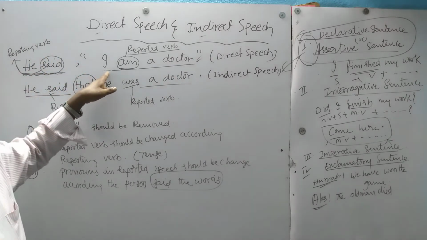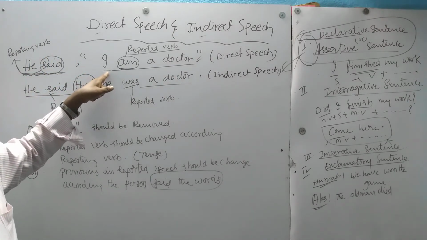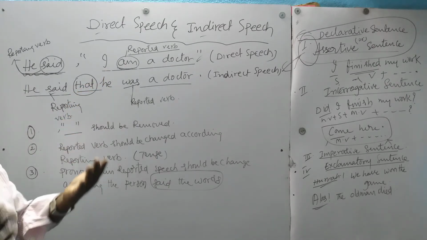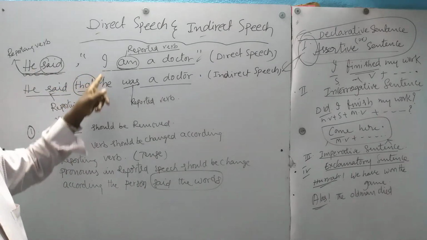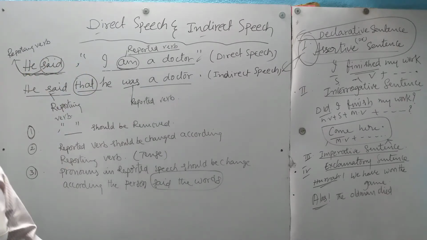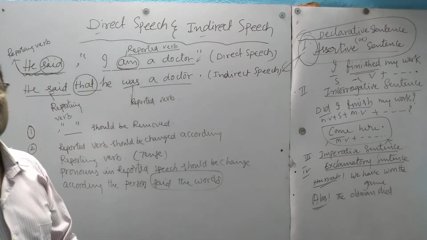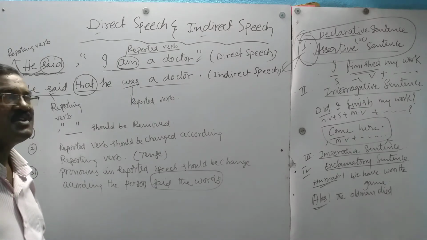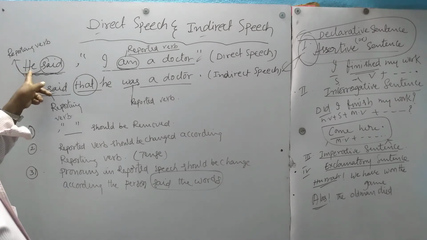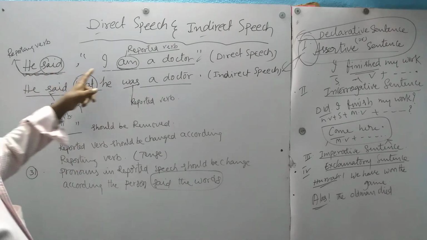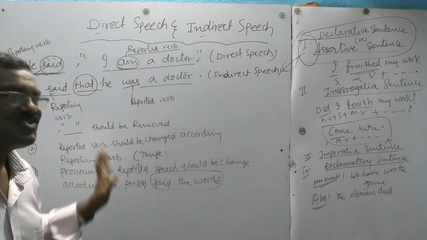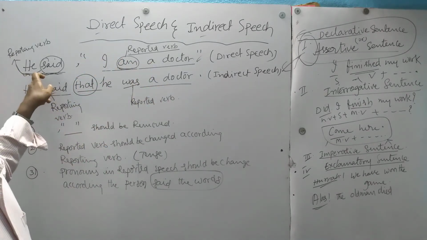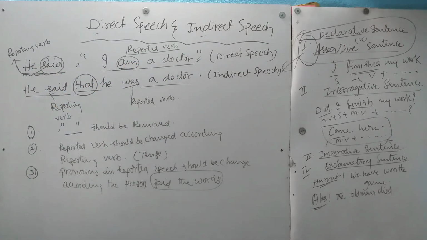This person. So the pronoun 'I' is there. Any person in this world, man or woman, when saying about themselves, uses 'I'. If a man is talking, I will become he. If a woman is talking, I will become she. Who can say 'I'? Only a human being can say it. How many types of human beings are there? Man, woman. If a man, I will become he. If a woman, I will become she. So the pronouns between inverted commas are changed according to the person who said these words.